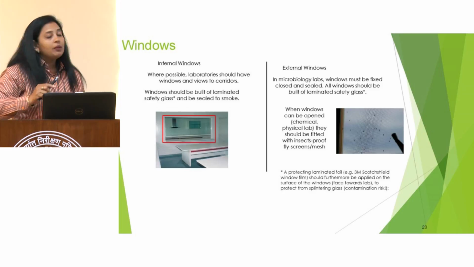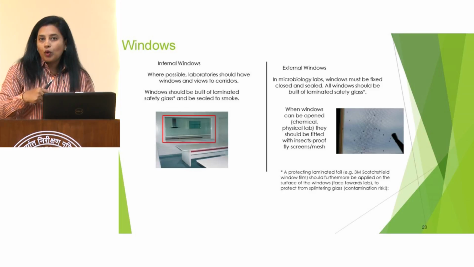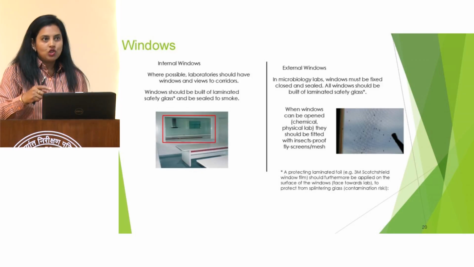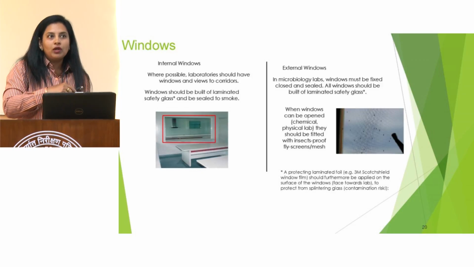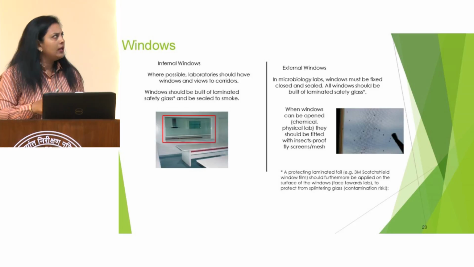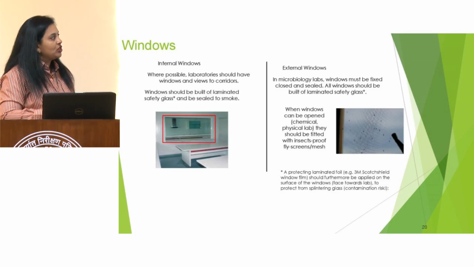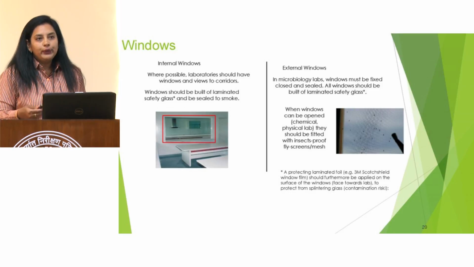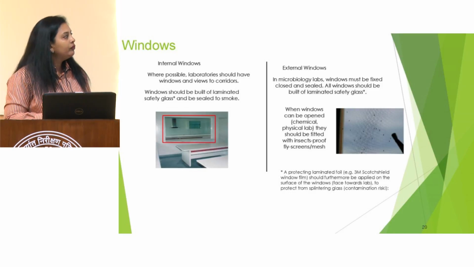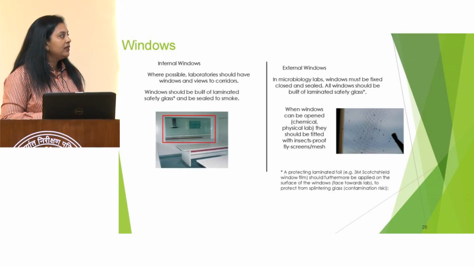Generally in the microbiology laboratory, these windows should be sealed properly to prevent any cross-contamination. But if it's a chemistry laboratory, windows can be opened or they could be sealed. So both are allowed. Whenever these windows are openable, there must be some mesh, so that we can prevent the entry of insects and flies.